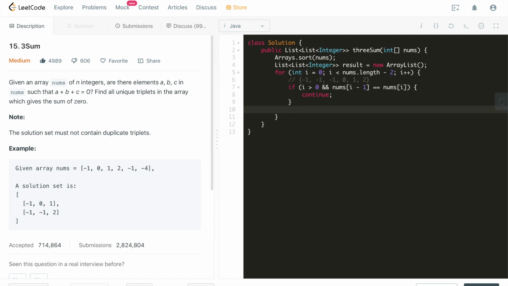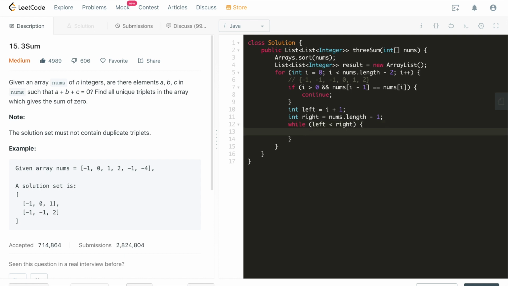Afterwards, remember I said we need 3 pointers. Now we're going to have another 2 pointers, which I'm going to call left and right. Left is going to start from i plus 1, and right is going to start from the very right end of nums. So now we're going to have another loop inside of this for loop, which is shrinking the remaining array from both ends. We'll move both pointers towards the very middle of the remaining array. This is the breakout condition.